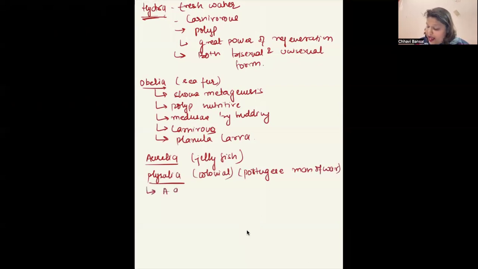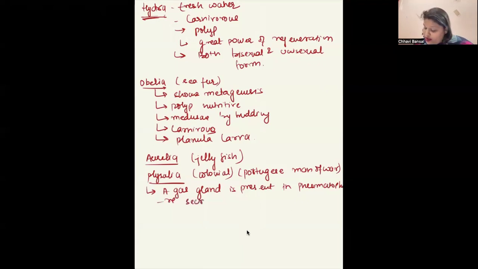In this, a gas gland is present in nematophore. What is nematophore? I'll tell you what are nematophores. The gas gland present in the nematophore secretes gas, and because of the gas, it helps in floating of the animal to the water surface.